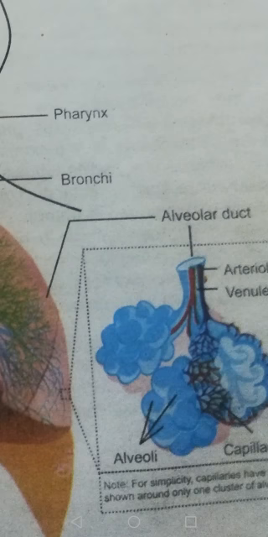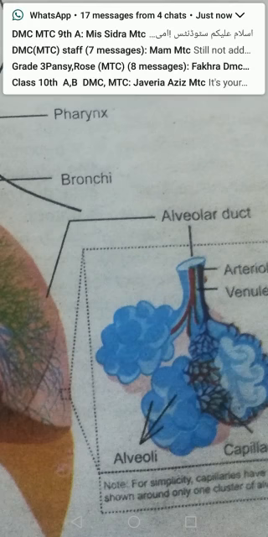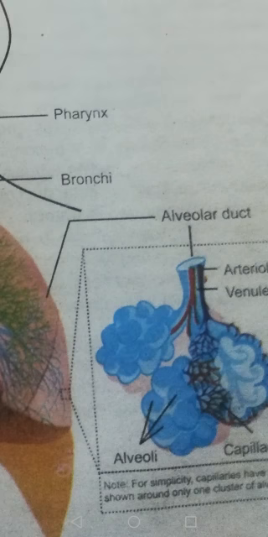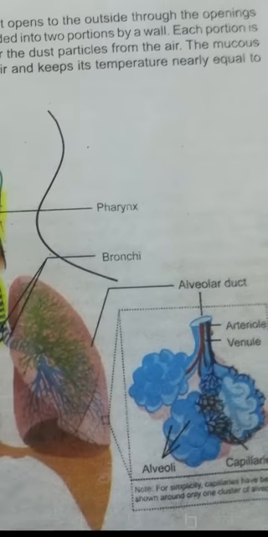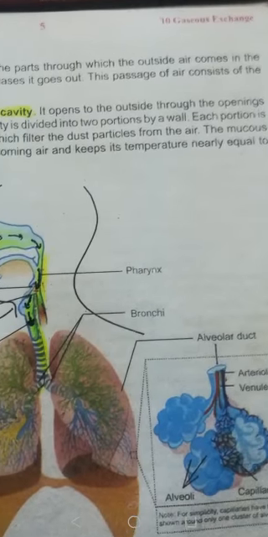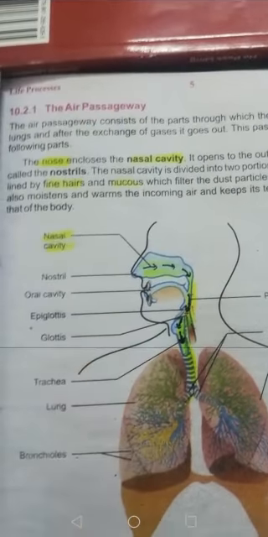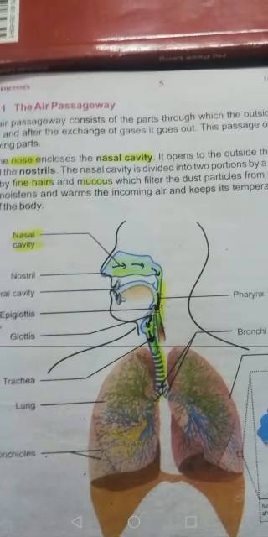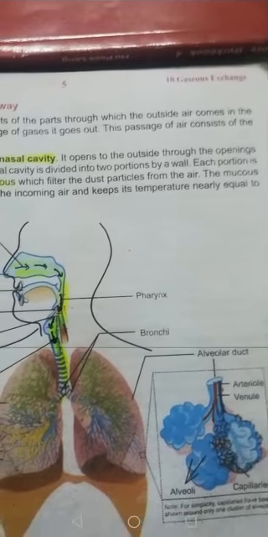After gaseous exchange, blood moves from the capillaries through venules, which form the pulmonary vein. From the pulmonary vein, oxygenated blood is moved back to the heart. So this is the basic structure of the air passageway.